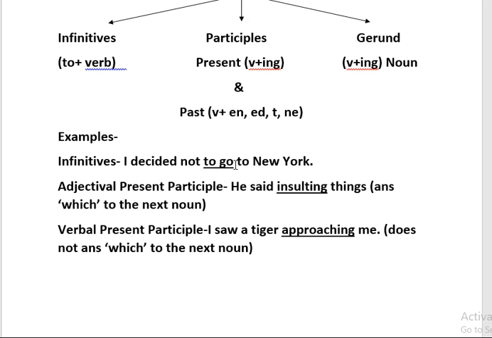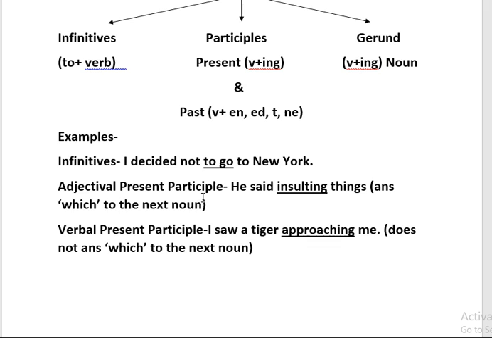The present participle is going and the past participle is gone. So here I have not added -ing or -en also. It is in its base form and the word "to" is added before the verb. So it is definitely an infinitive. You have to just keep in mind, infinitive just means the "to" form of the verb. After one, the next one is participle.